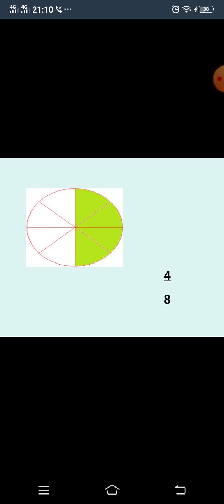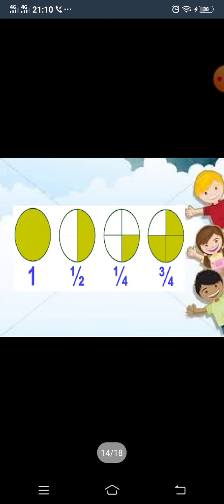So 4 by 8 is the required fraction, or you can say 4 out of 8 equal parts are colored. Here you can see a circle that is completely filled with color.